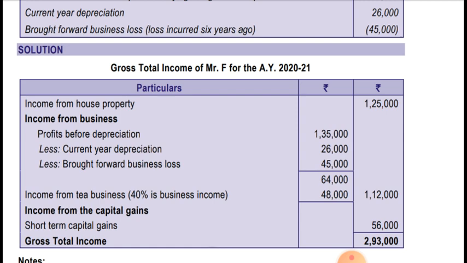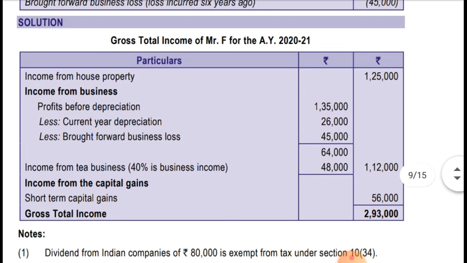So total business income is coming to 1,12,000. Now income from capital gain, short term capital gain is 56,000. Long term capital loss will be carried forward to next assessment year. Nothing is written for that, there is a note for that. So gross total income is 1,25,000 plus 1,12,000 plus 56,000. So total is coming to 2,93,000.